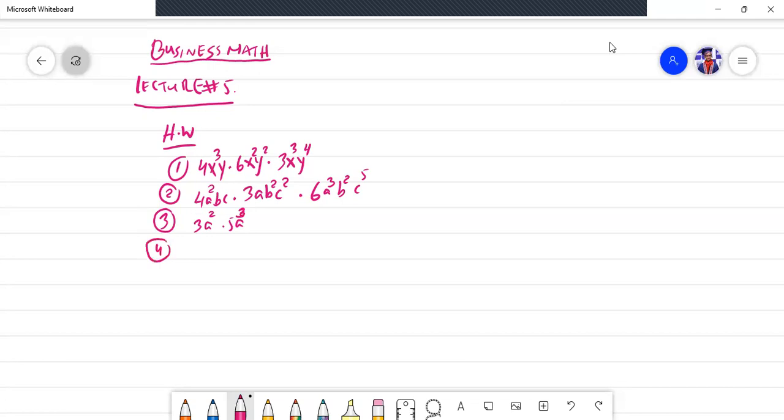Problem number 4: 6x raised to power 4 times 3x raised to power 7. Problem number 5: minus 7p raised to power 4 times 4p raised to power 3.